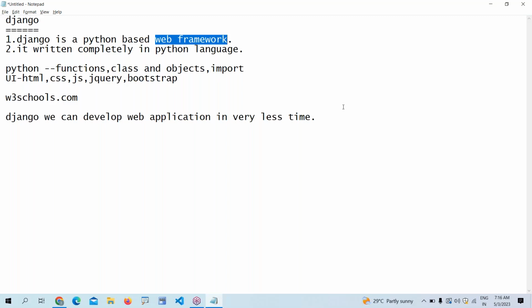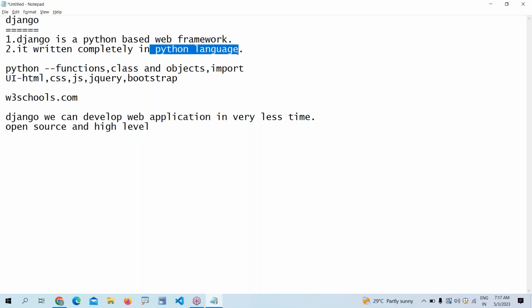So Django is high level. It is open source. No need to pay any single rupee to download Django. And it is high level. High level means English-like language we are using. What language are we using in Django? Python. So it's open source, no need to pay any single rupee to download and install the software.